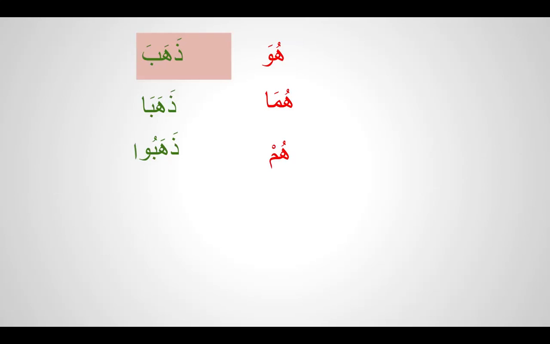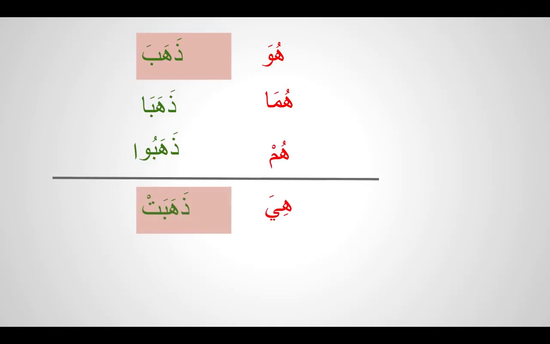And this alif is the spelling rule. And for the female, we say dhahabat. The ta is called ta ta'nith. And two women went, dhahabata. So huwa dhahaba, huma dhahaba, hum dhahabu, hiya dhahabat, huma dhahabata.